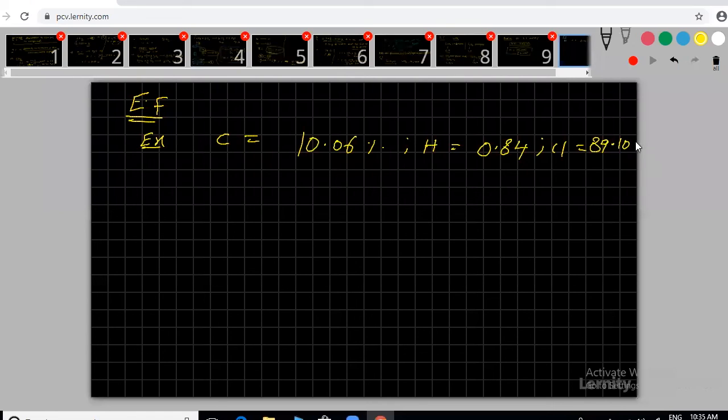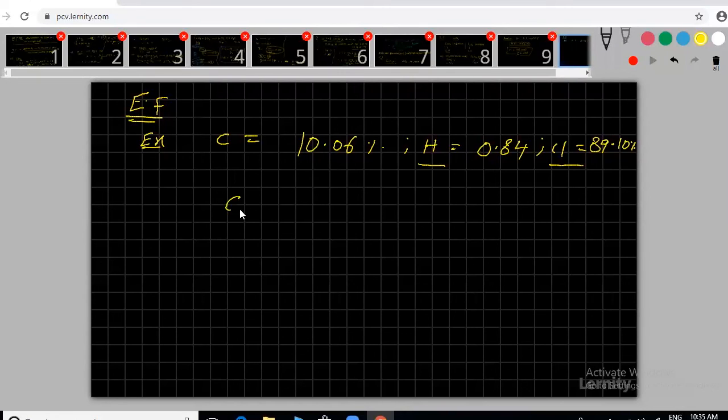This is the percentage of 3 elements they given. Now I need to find out how many atoms of carbon, how many atoms of hydrogen, how many atoms of chlorine present in the molecule. Means the simplest ratio I need to find out. I'm writing here step by step. Please find.